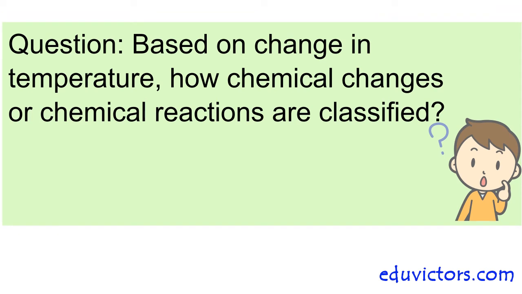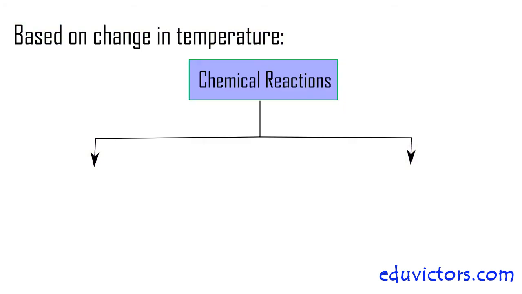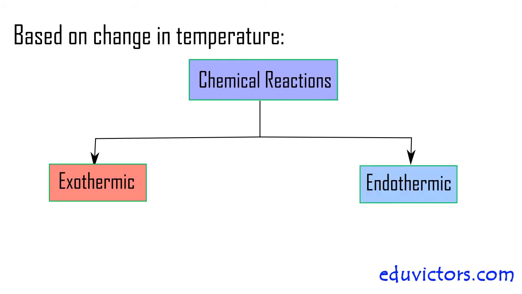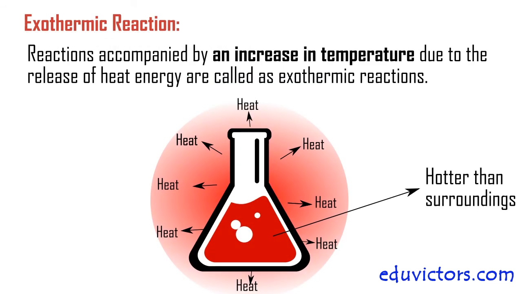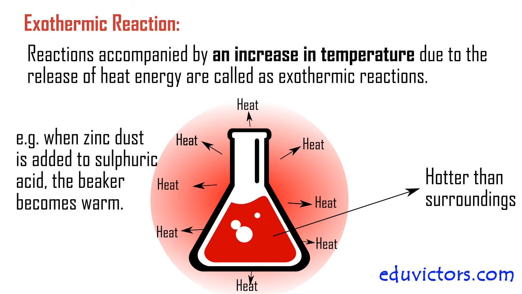Based on change in temperature, how are chemical changes or chemical reactions classified? Based on change in temperature, reactions can be classified into two categories: exothermic reactions and endothermic reactions. Reactions accompanied by an increase in temperature due to the release of heat energy are called exothermic reactions. For example, when zinc dust is added to sulfuric acid, the beaker becomes warm.